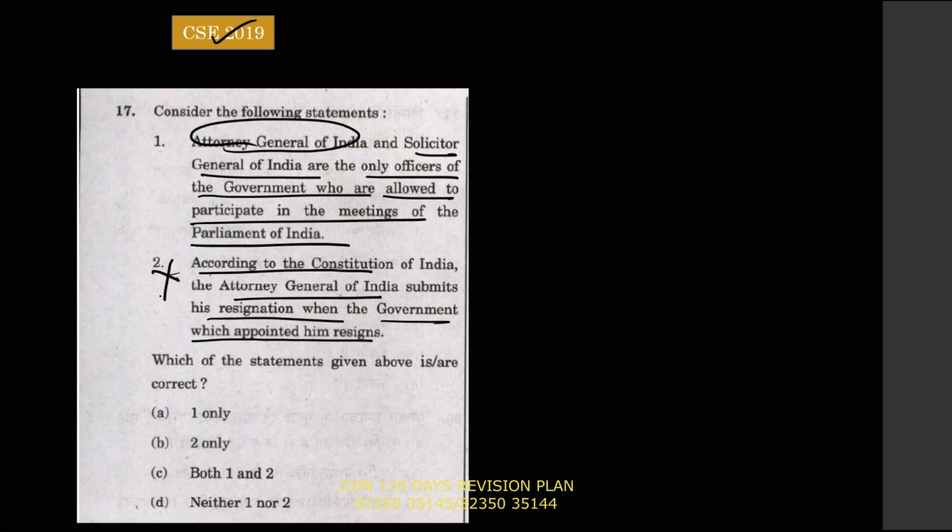So guys, this is again incorrect, because again I have told you the rule says that whenever they say the Constitution says this, generally those statements are incorrect. Here another rule will apply. What is the theme of the question? The theme of the question is the Attorney General. But if you read option 1, they have artificially added one more office here, the Solicitor General, because there is nothing about the Solicitor General in statement 2 and there is no statement 3 also. This clearly shows that they are adding this here, so this statement is incorrect.